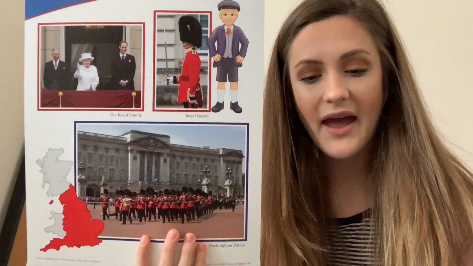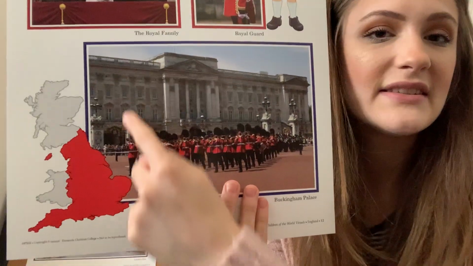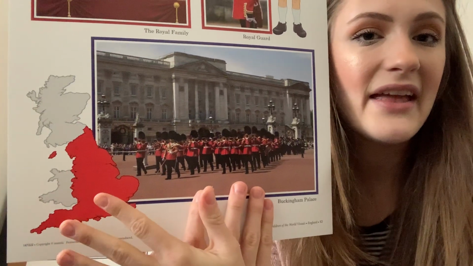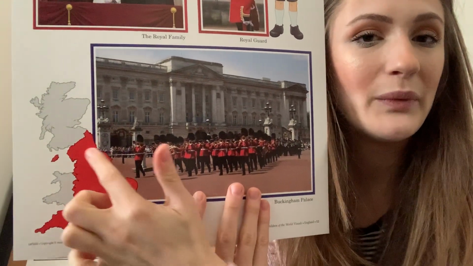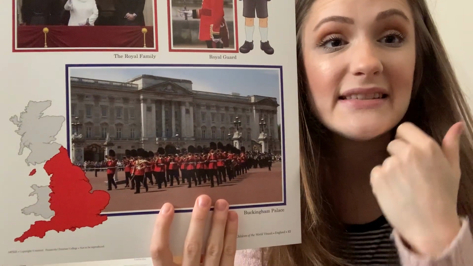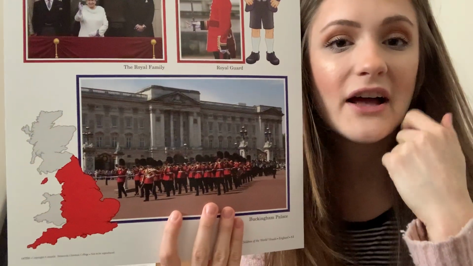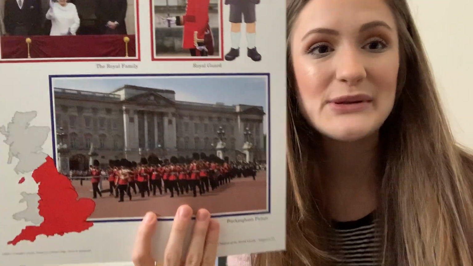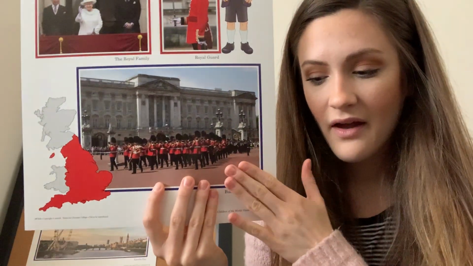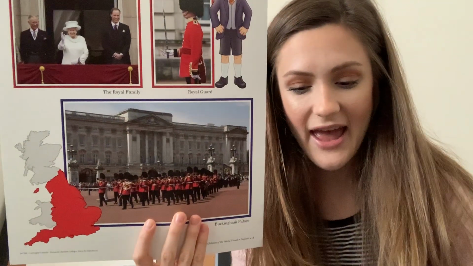So let's look at the picture. We have Edward. Edward lives in a place called London. As you can see, here is the island, and then right here in red is England, and in England is the main city of London where Edward lives. All these other places here are other countries, Scotland and Wales. So there we have our country of England. Now let's learn about Edward.